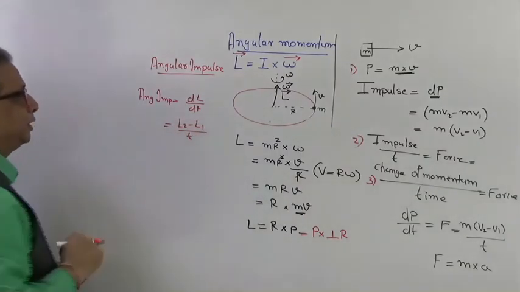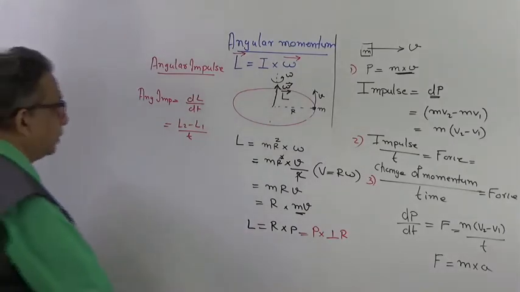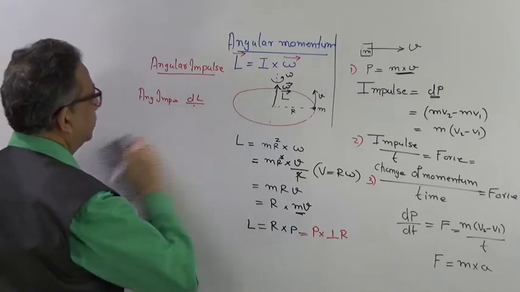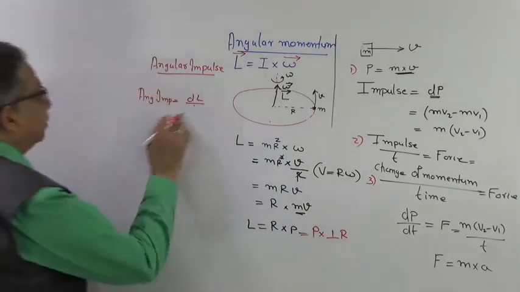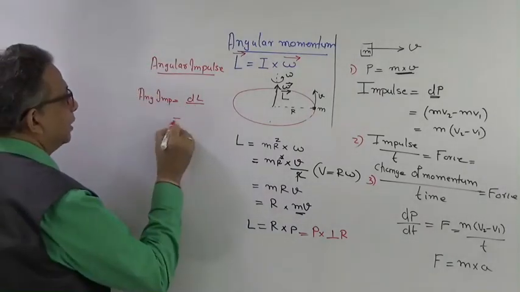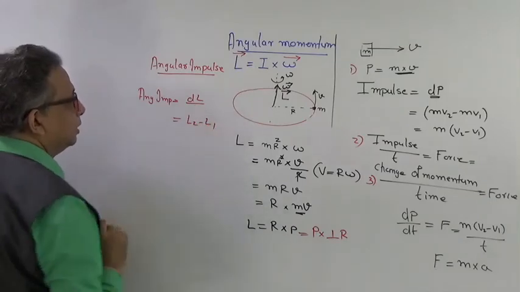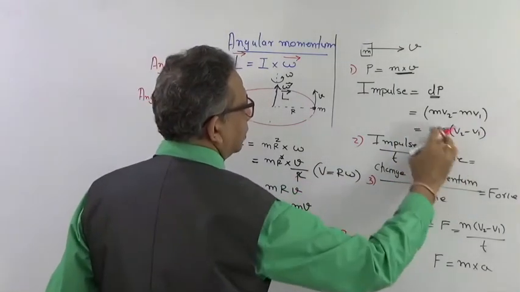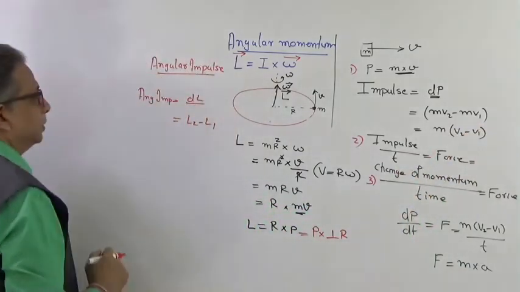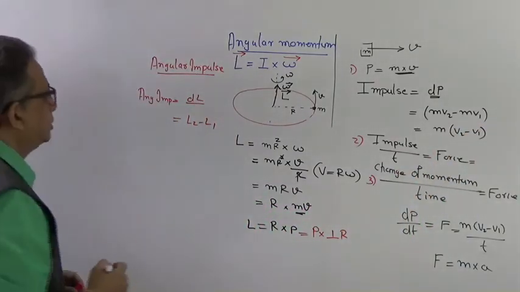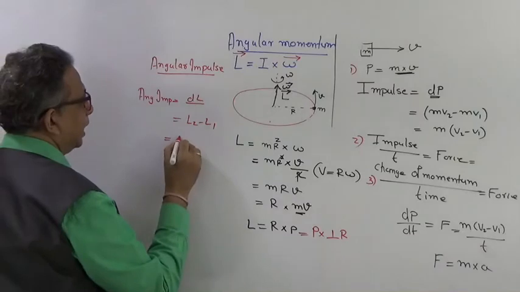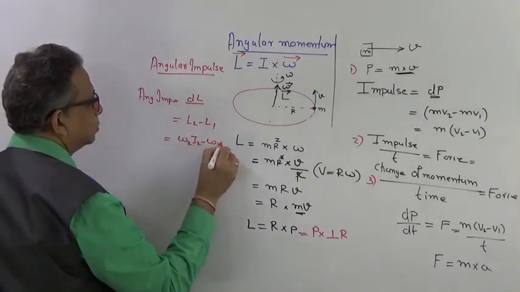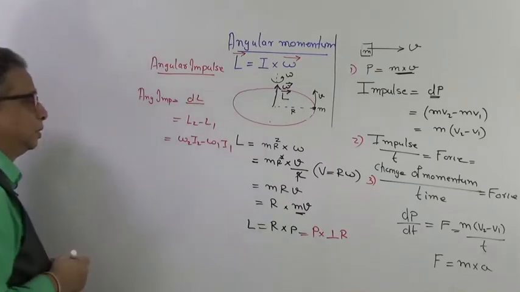Sorry, it will not be upon time t. Just the change of angular momentum is angular impulse. That will be L2 minus L1, like it is P2 minus P1. Now here it can be represented as omega 2 I2 minus omega 1 I1.